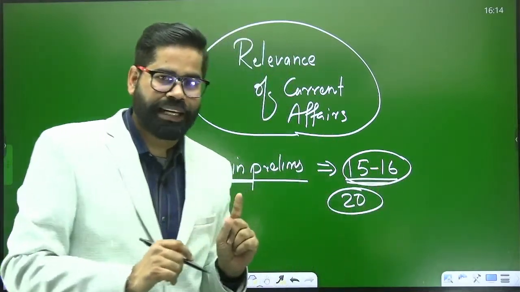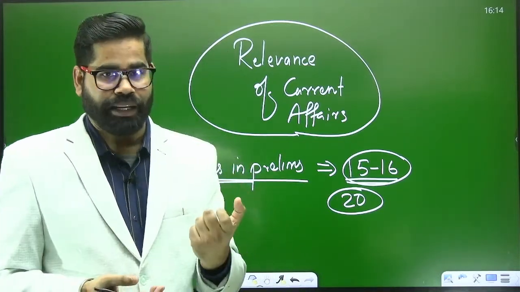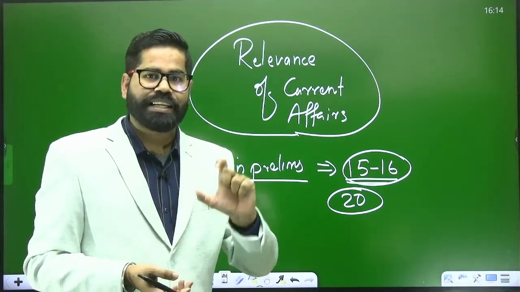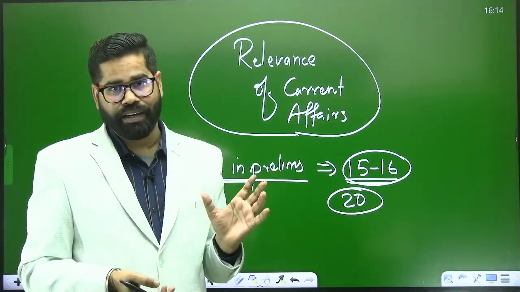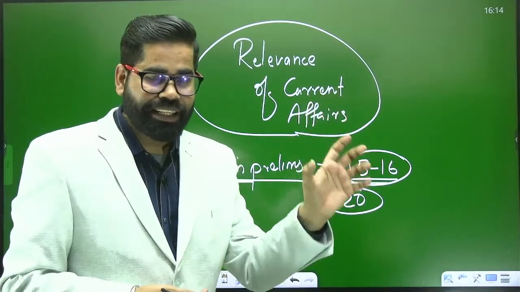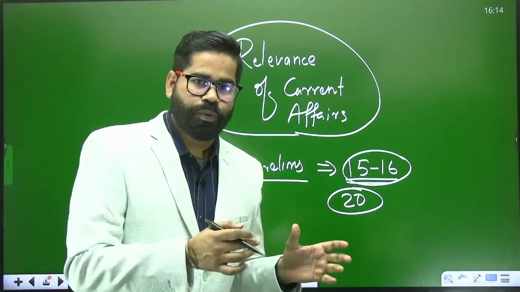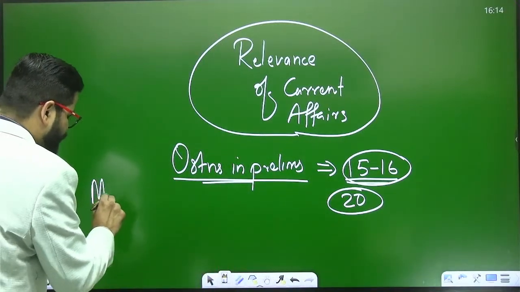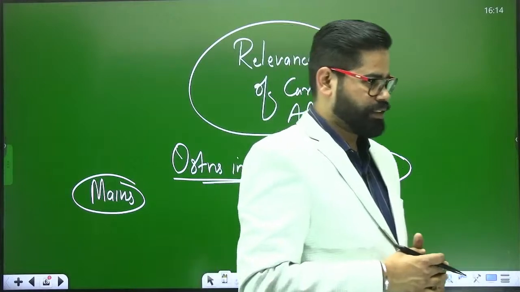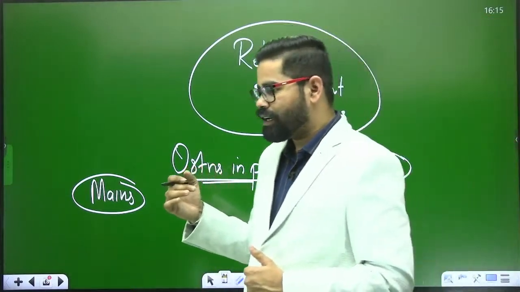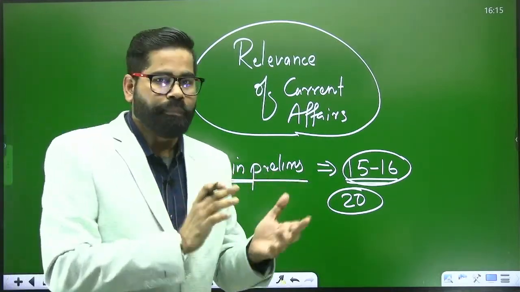In the mains examination also, you know that GS paper 2 or GS paper 3 is entirely dynamic. Even in GS paper 1, we see that now there are questions from current affairs. And in GS paper 4, if you are reading the topics, you will get multiple examples to use there. So whether we are talking about prelims or mains, in both these sections we are getting questions from the current affairs. This is how current affairs is relevant even in your prelims exam or mains exam.